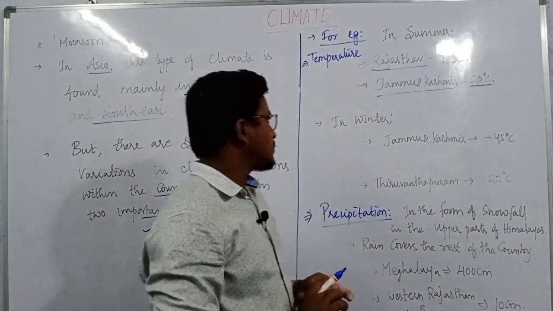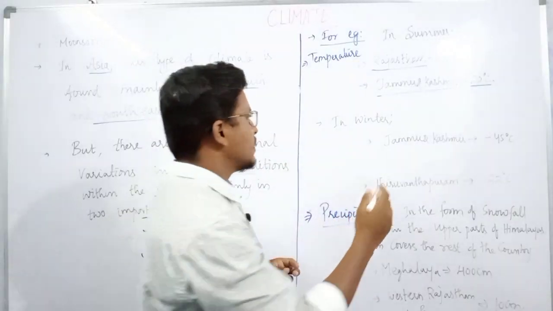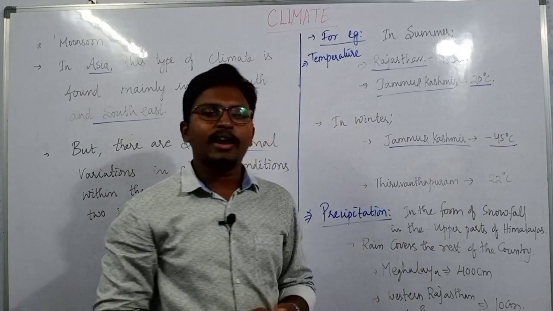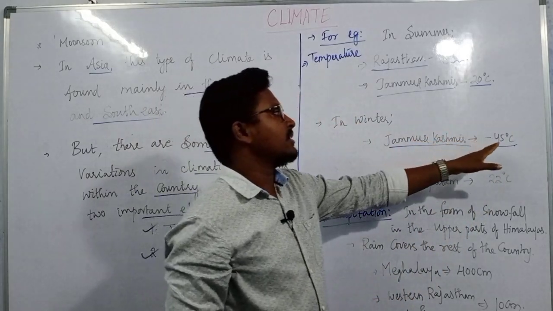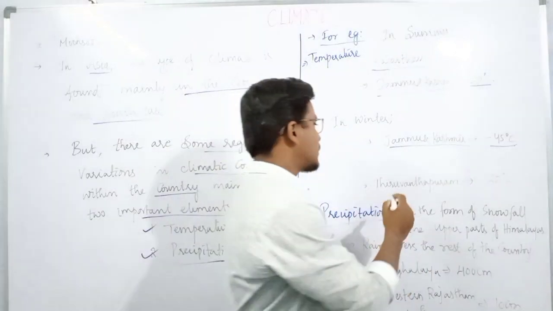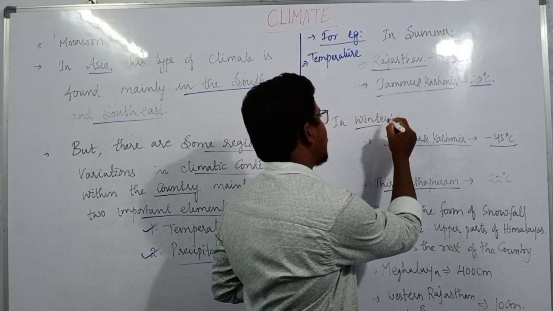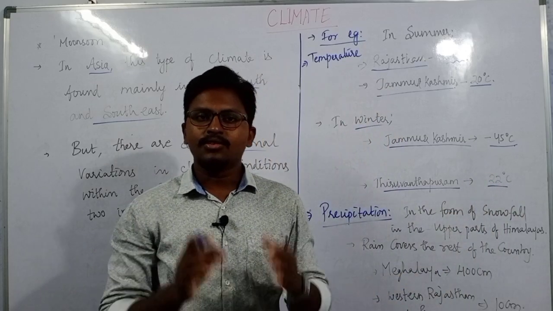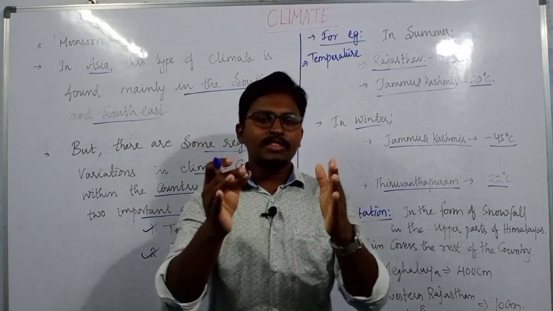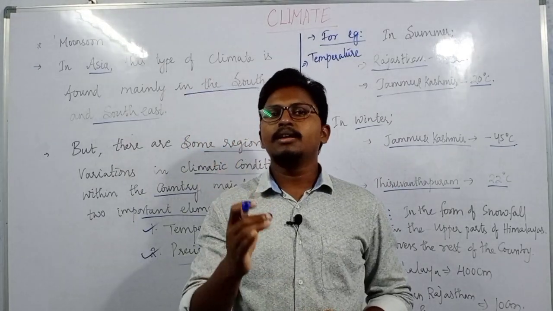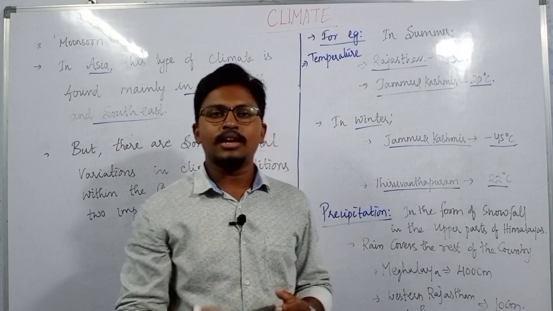During the winter season, in Jammu and Kashmir the temperature sometimes goes even lower than almost minus 45 degrees, and in Thiruvananthapuram, at the same winter time in India, the temperature may be 22 degrees Celsius. So what is happening here? Within the same country, though we have this monsoon type of climate, we have some variations within the climate.